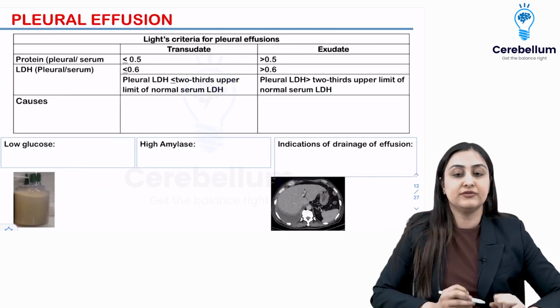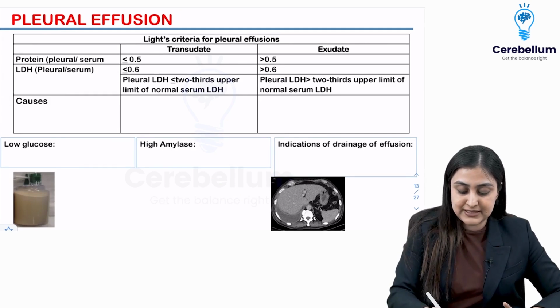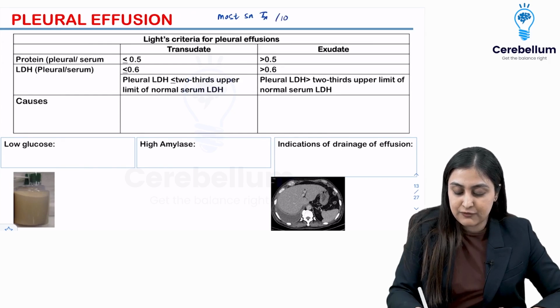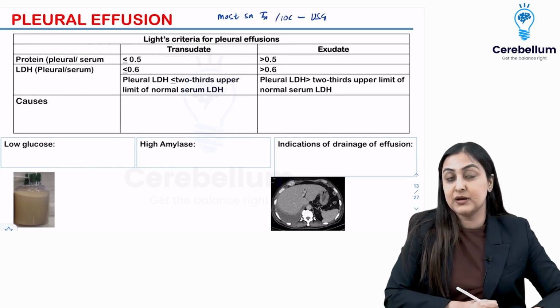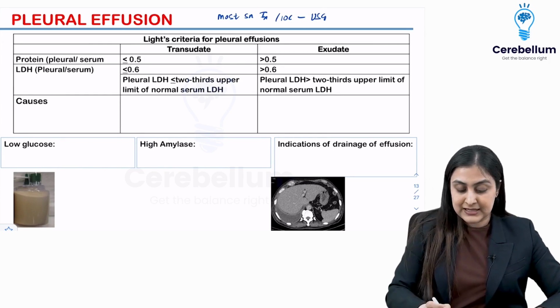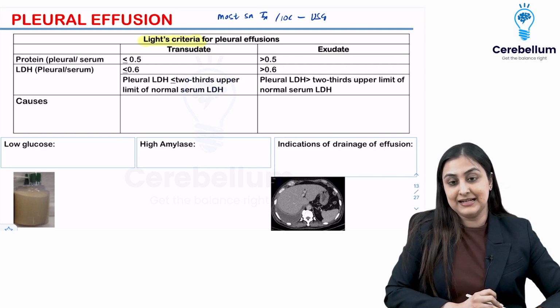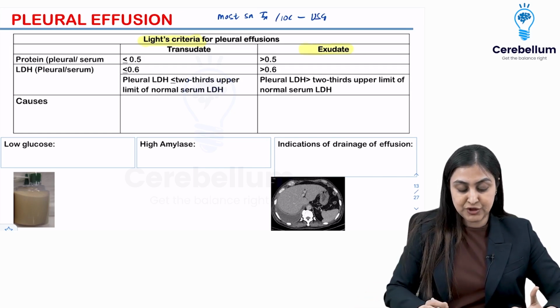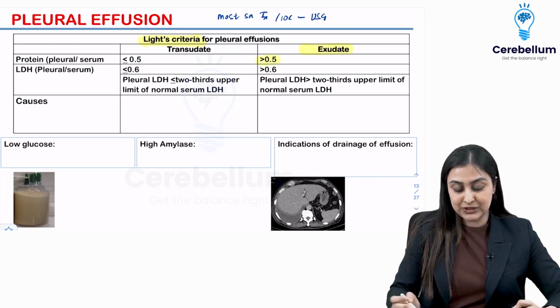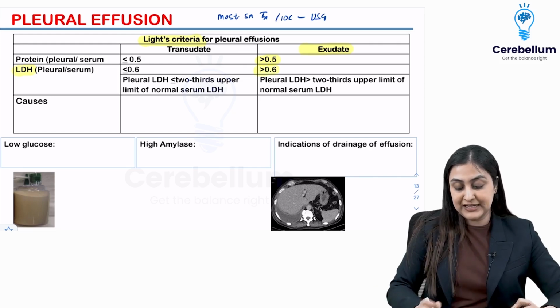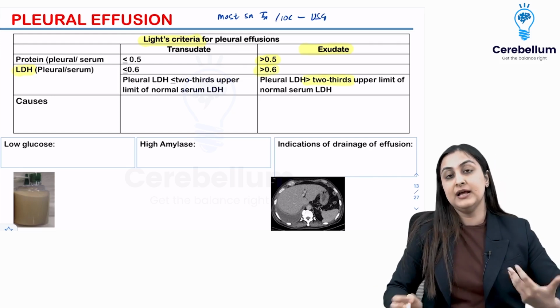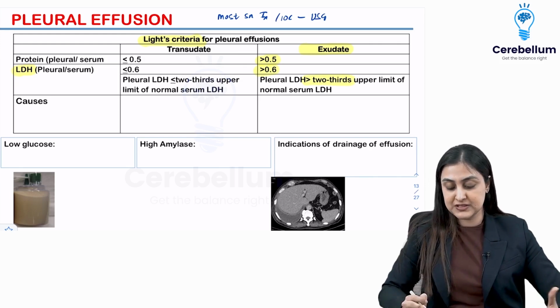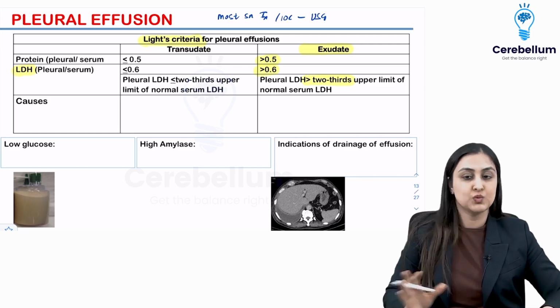Going ahead to pleural effusion, very, very important. First of all, investigation of choice, or the most sensitive investigation that you want to remember for any fluid. We know it from the thumb rules, it's ultrasound, right? Now we want to know about Light's criteria. So Light's criteria was predominantly for exudates, that anytime the ratio of protein in pleura to serum is more than 0.5, or ratio of LDH is 0.6, or it is 2/3 in the pleura to the serum. So this is what is exudate, right? So 0.5, 0.6. So two things, protein and LDH is what we look at.